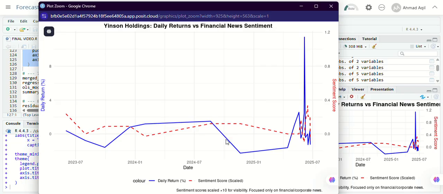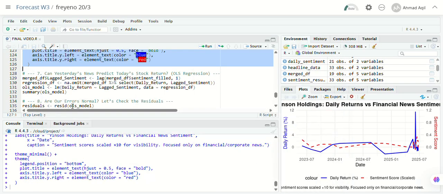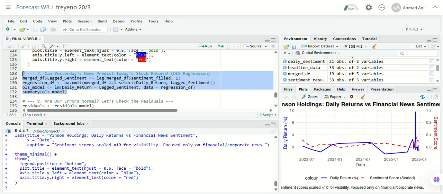So the purpose of this chart is not just to confirm one pattern, but to highlight that sentiment may be leading, lagging, or even contradicting price movement, which is why we explore the relationship more formally in the next regression step. This visual step is crucial as it lets us form initial hypotheses about the behavior we are about to test statistically. So we move to step number 7 here.